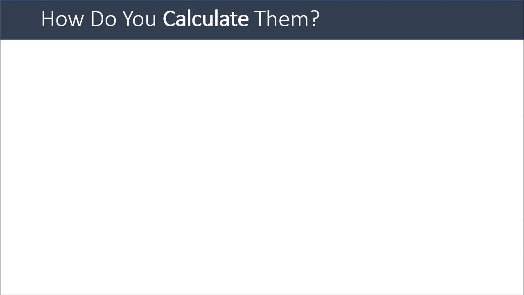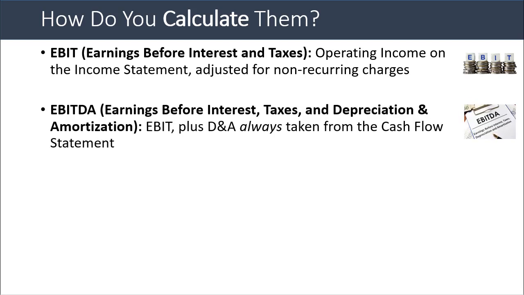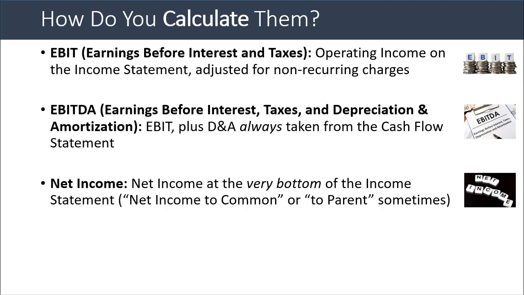So with that said, let's now start and go first into the calculations here and look at how you calculate EBIT, EBITDA, and net income using a few real companies as examples. EBIT stands for earnings before interest and taxes, and this one is just operating income on the company's income statement adjusted for non-recurring charges. EBITDA, which is earnings before interest, taxes, and depreciation and amortization, is just EBIT plus D&A, depreciation and amortization, which should always be taken from the cash flow statement. And then net income is just net income at the very bottom of the income statement. Companies often list multiple types of net income.